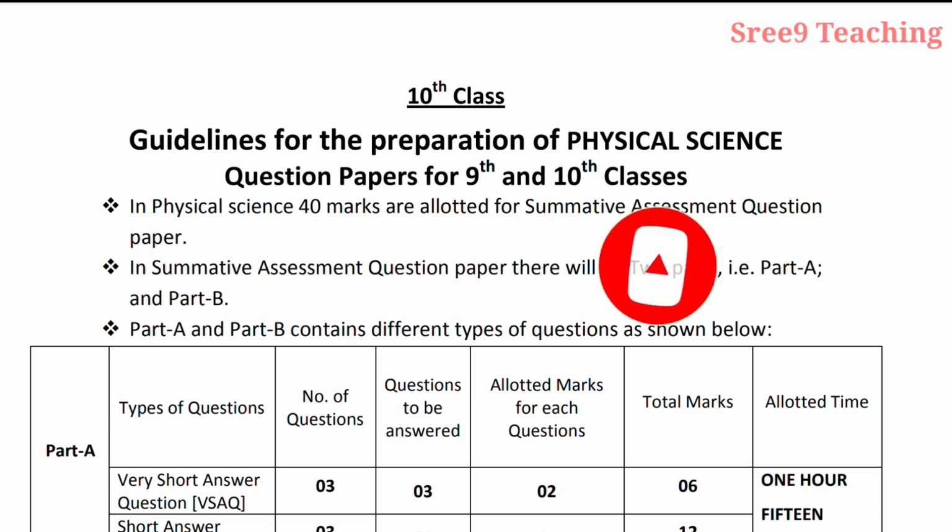After completion you have to submit the paper, then after you have to attempt the biological science paper. So be careful here. Remember that physical science as well as biological science together you have on the general science examination day.